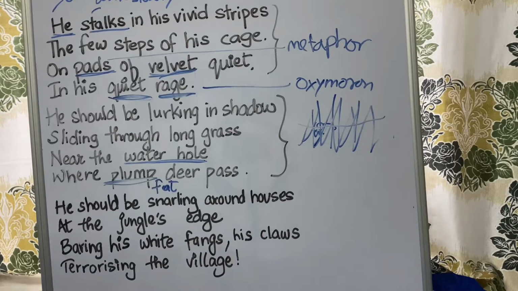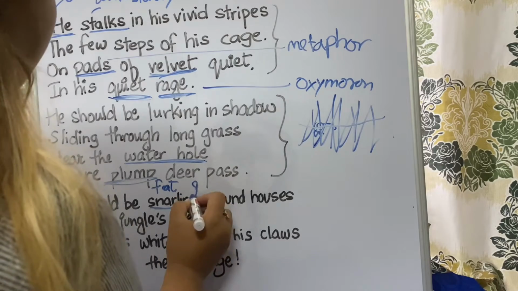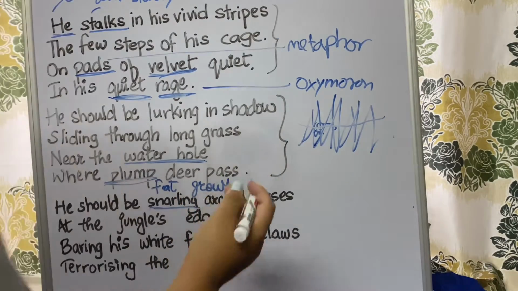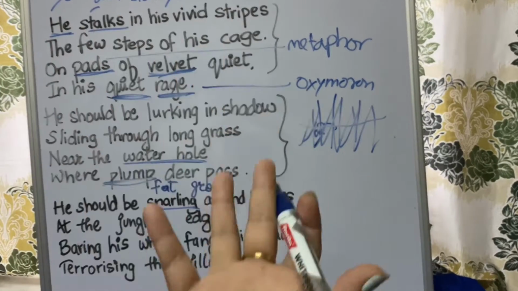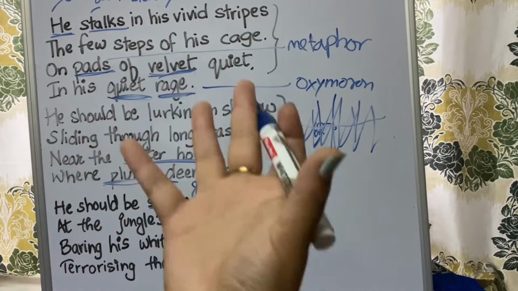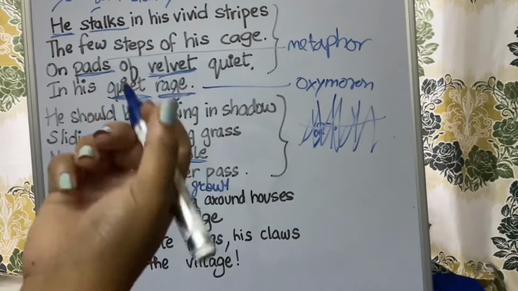So here, what do you mean by snarling? Snarling means to growl. So growl is a kind of noise that animals make, especially the tigers and lions, they growl. So they make a certain kind of noise. So that is known as snarling or growling.